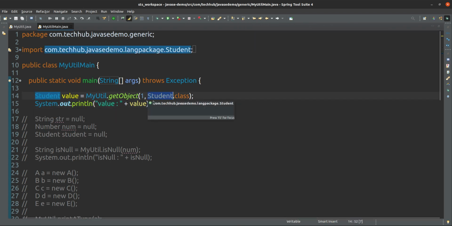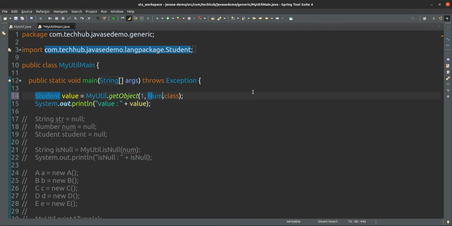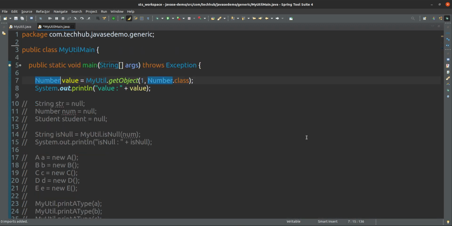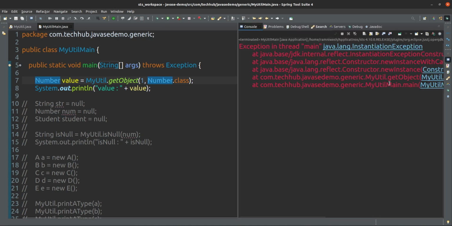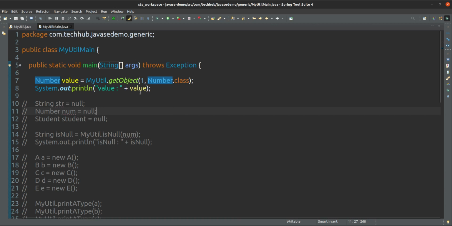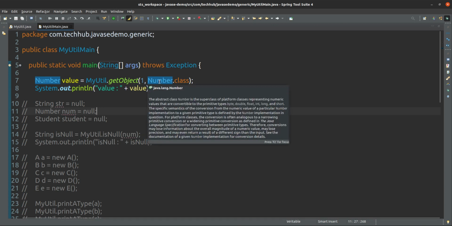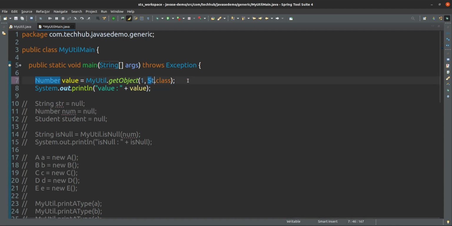If you give here any other type like Number, in that case it will return Number type, but it may give an error because Number doesn't have a default constructor, or you don't know for which number it should come. So that will give an instantiation error, because your class should have a public default constructor, then only it will work. So Student has that one, or you can create any other class, no issue. For that class it will work.